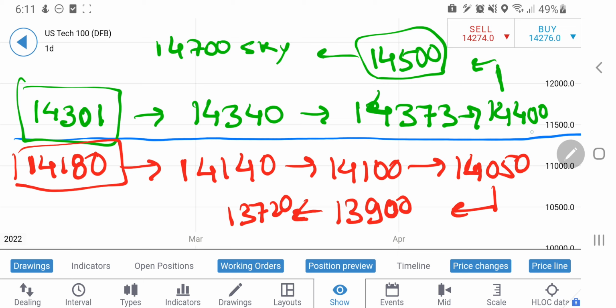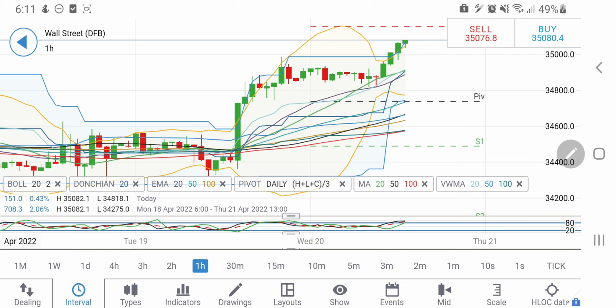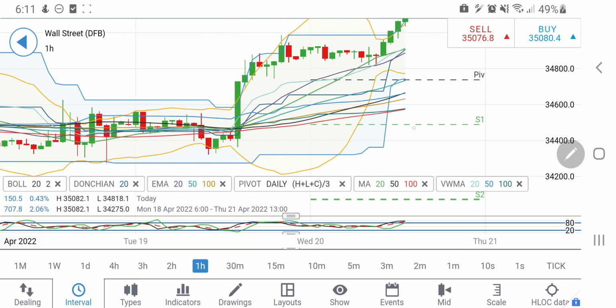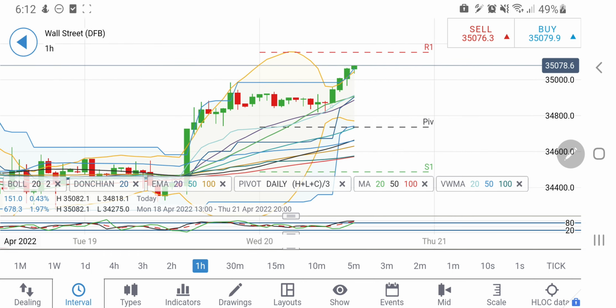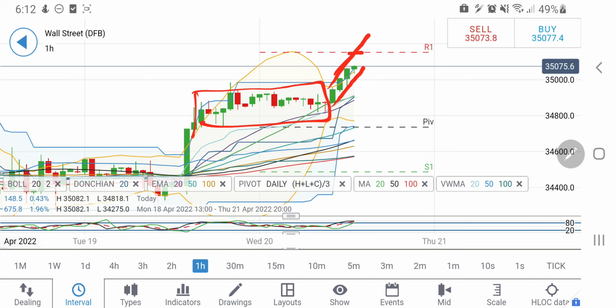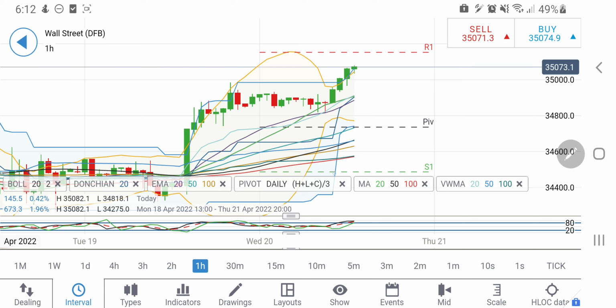Now let's have a look at US30. Now look at the charts for US30. A strong breakout candle, then consolidation in this zone, and then the breakout. So I think this rally may sustain a little on the upside before it tries to break, because the level of consolidation and the time taken was more, hence the rally could sustain a bit, and probably now it is looking forward to this zone at 35,035. You can see 35,180 is almost certain. Probably it may try to hit this zone, and beyond that we can expect 35,300 levels also.